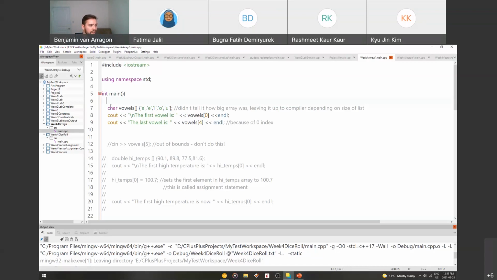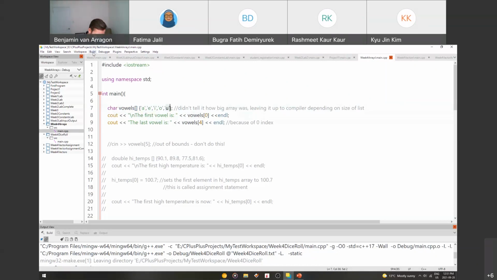We will get into this first array called vowels. I've got an array called vowels, and notice I haven't set it to a size. I didn't tell it how big the array was. I'm leaving it to the compiler to determine the size. I give it 5 elements, A, E, I, O, and U, and then I'm going to print out what the first vowel is, using an index of 0, and then print out what the last value is, which is index 0, 1, 2, 3, 4, and that should be the letter U.